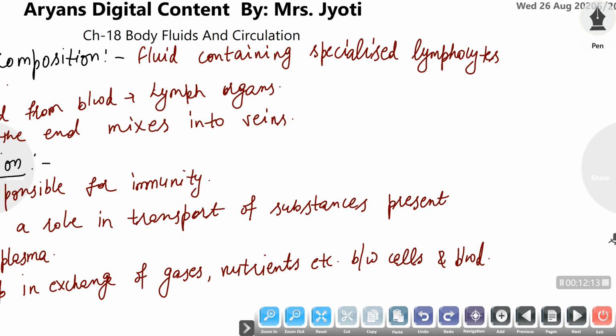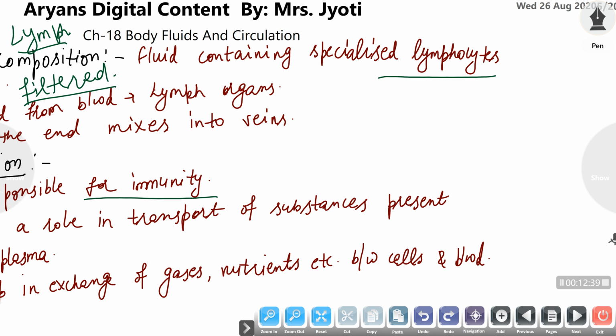Now, lymph. What is lymph? Lymph is that particular fluid which contains majorly lymphocytes. Lymphocytes, as you know, are a type of WBCs, and they provide immunity. So lymph is responsible for all our immunity, meaning the immune system is formed by the lymph. Lymph is filtered from blood. The lymph is filtered from the blood itself by some specific organs, like the spleen.